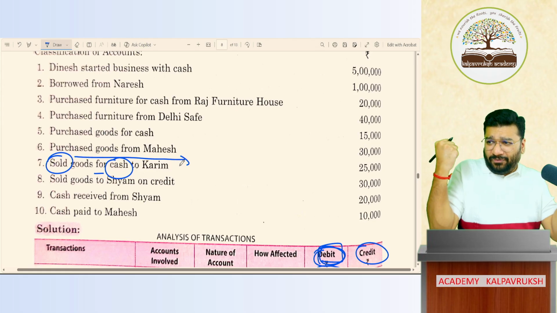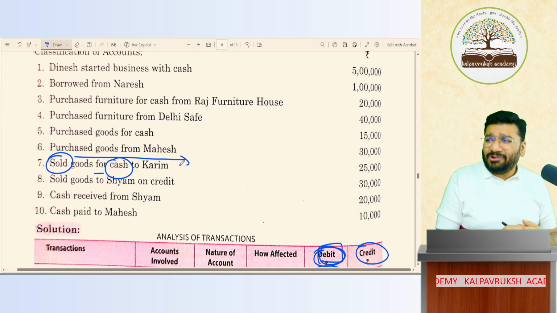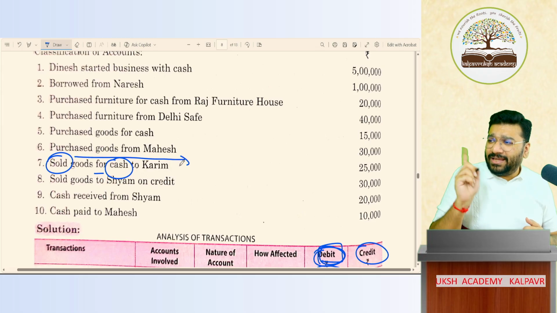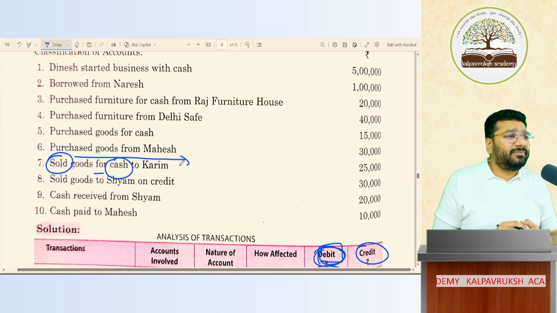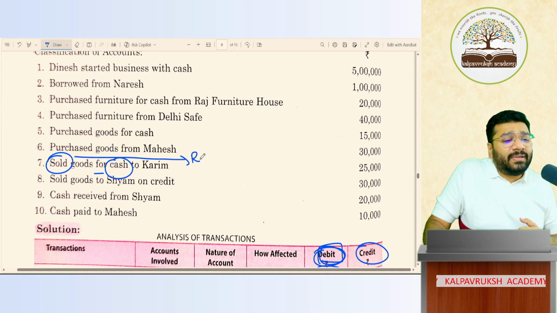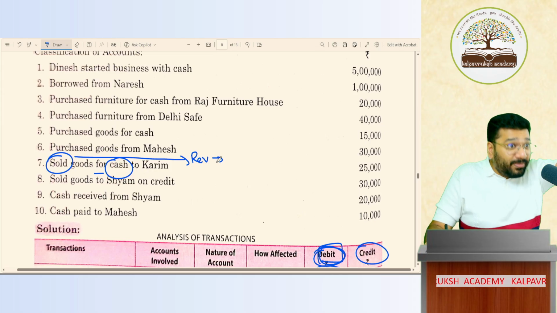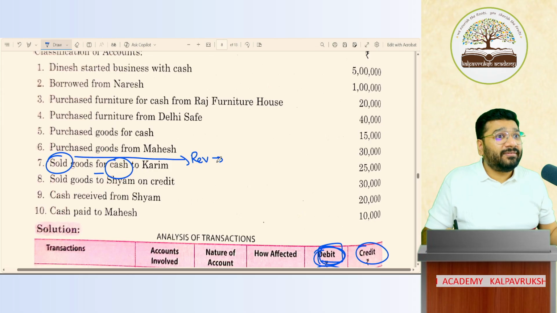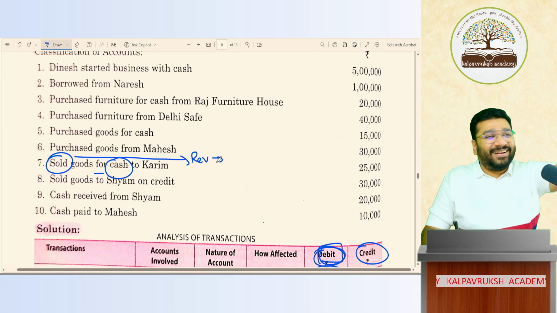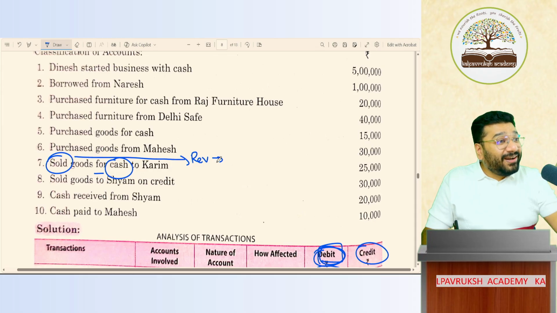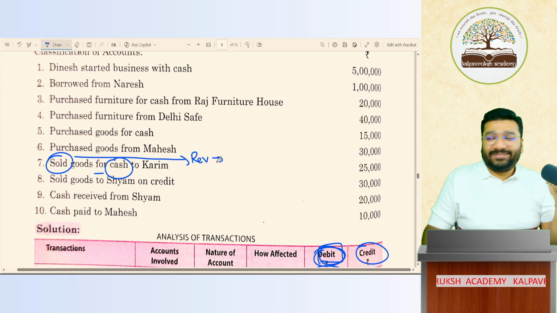Sales is asset, sir. Asset is my advantage. Powerful. Sales is asset. Say no. Prathik, Sajaya, Pavan, say asset. Pritesh, Tejas, Surinjana, say asset. Sales is asset, say no. What is it? Income. Income means revenue. Revenue is what balance? Credit balance. Yes, this is how I'll try to confuse you. You have to be careful.